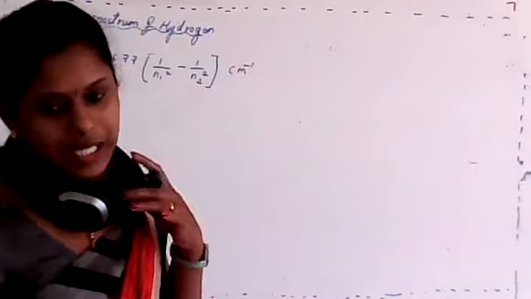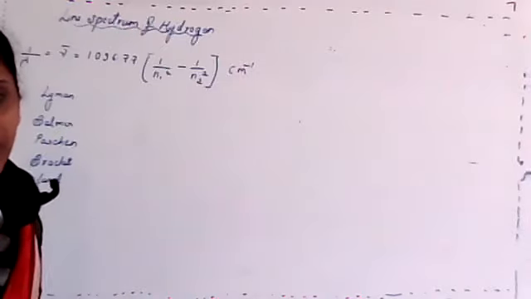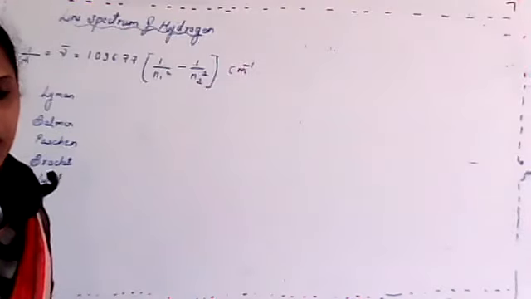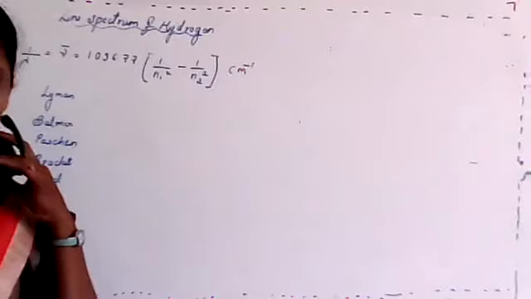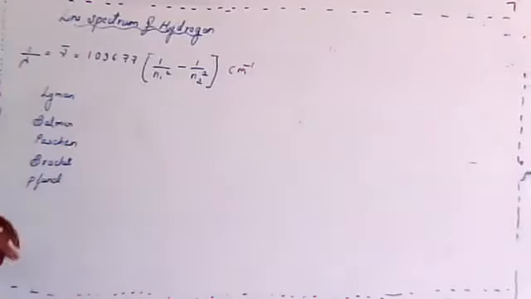So this is very important. Remember this value, Rydberg's constant, 109677 per centimeter. Just try to remember Rydberg's equation for nu bar, that is, wave number.